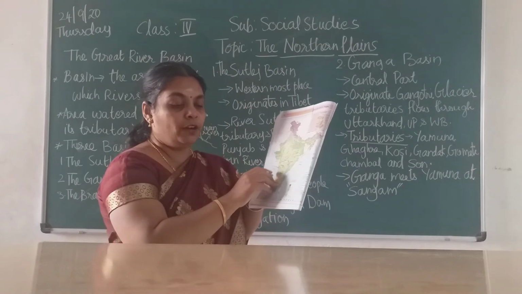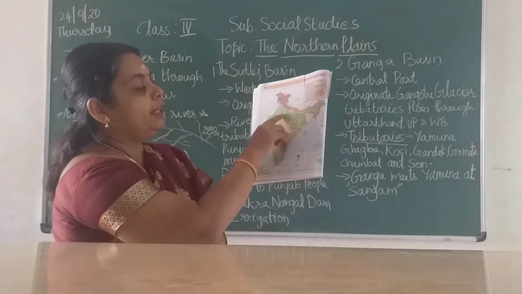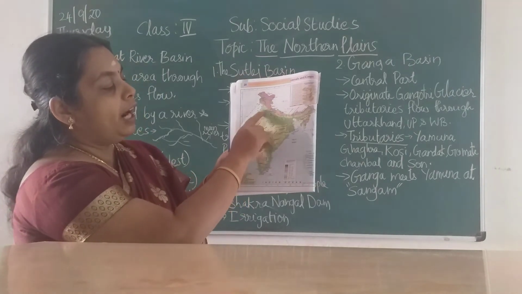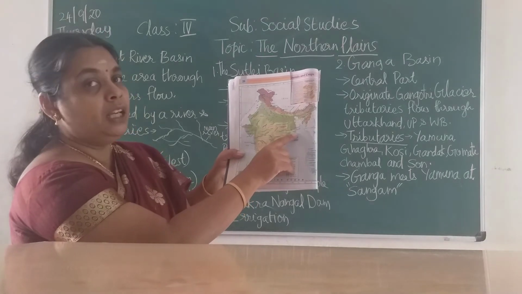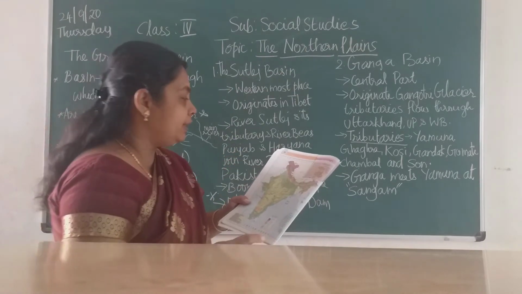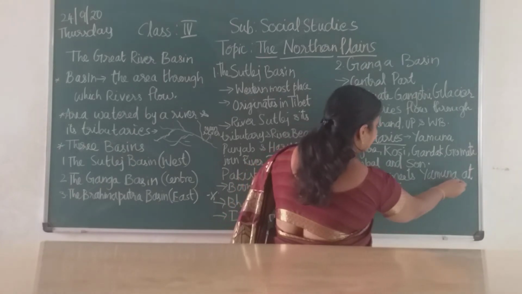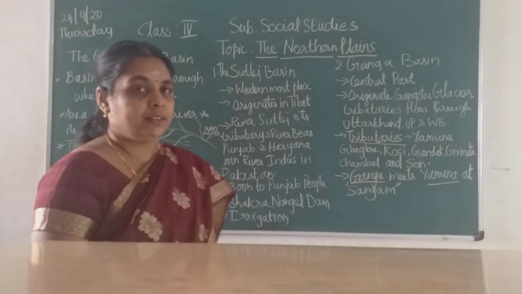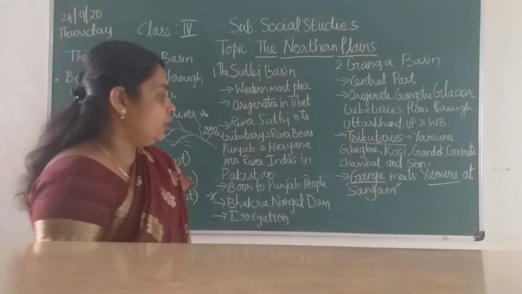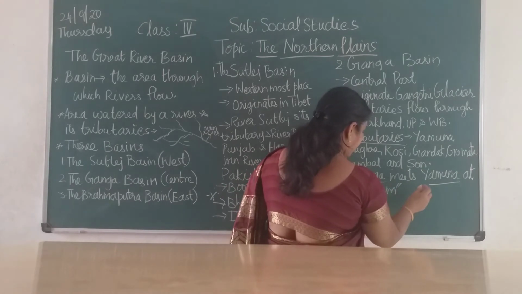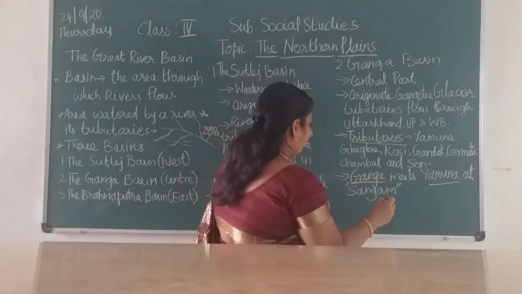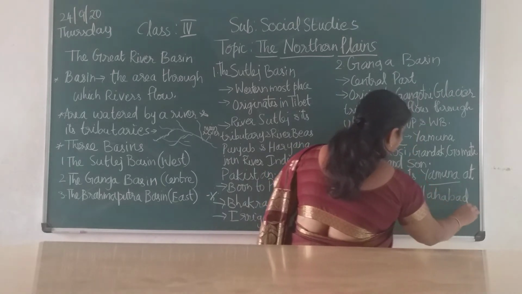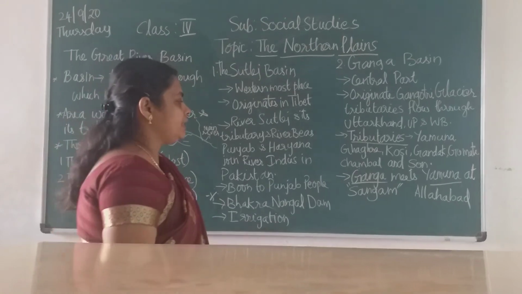You can take your map and see, children. The Ganga river has many tributaries and it flows up to here and joins the Bay of Bengal. Now Ganga meets Yamuna at the place called Sangam in Allahabad. Saraswati is also a mythical river. This is not given in the book. Ganga, Yamuna and Saraswati meet at Sangam.